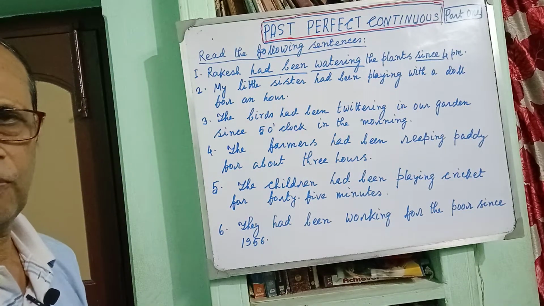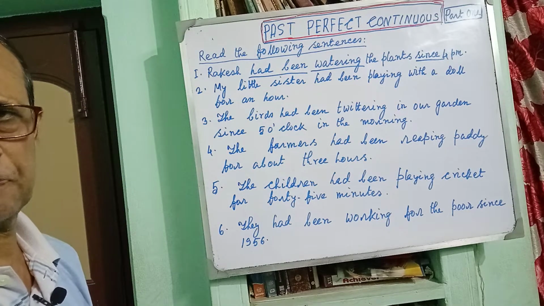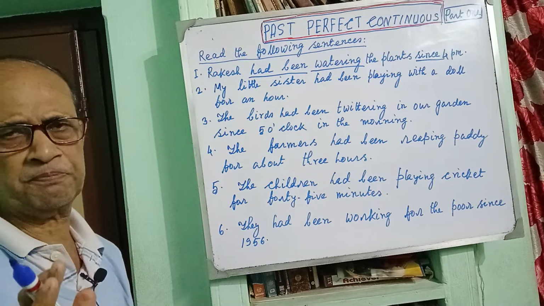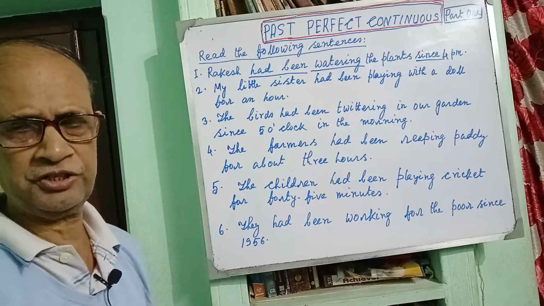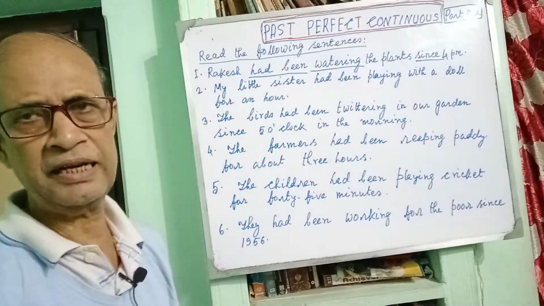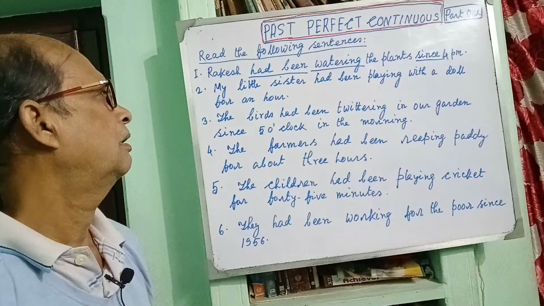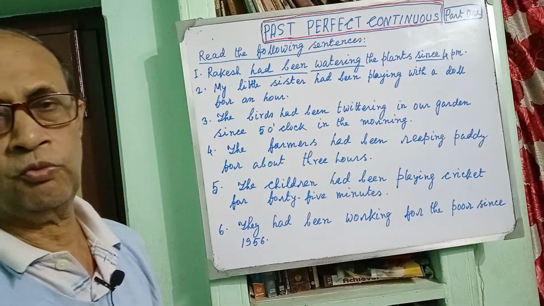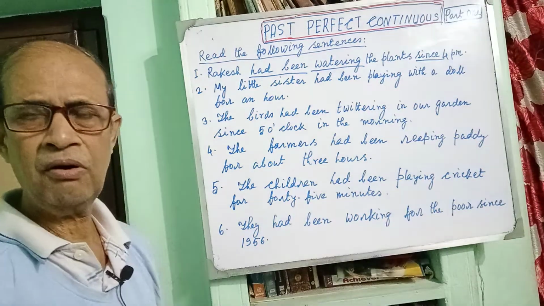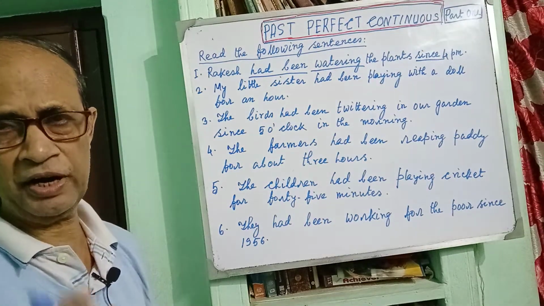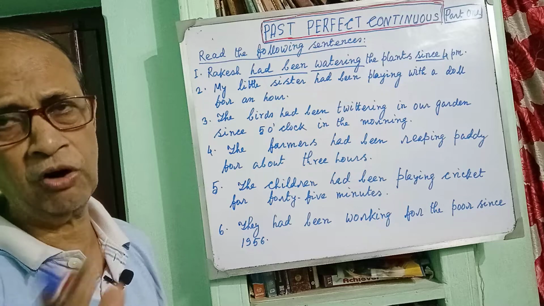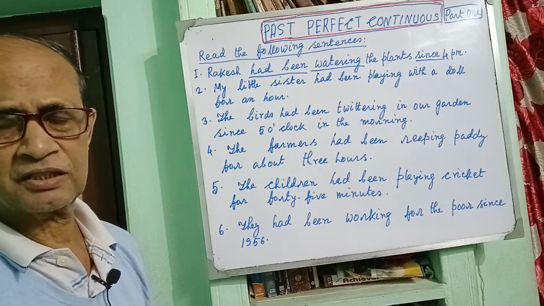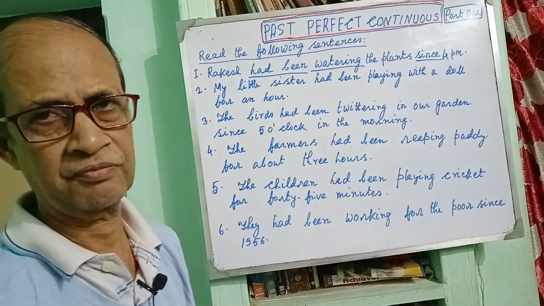Then what is past perfect continuous tense? It is the continuity of tense in the past. You know that tense is always of the verb. So past continuous tense is a tense that was going on, or any activity or any action that was going on, but in that case time has been mentioned.